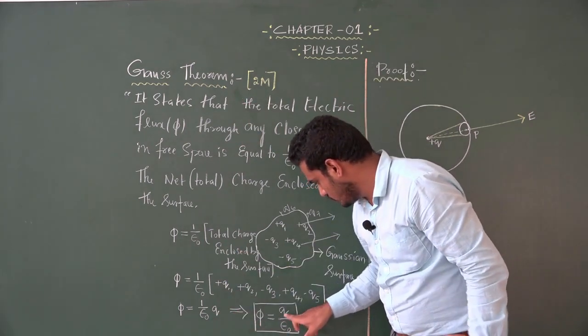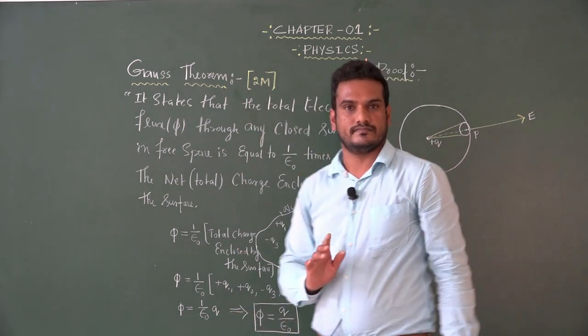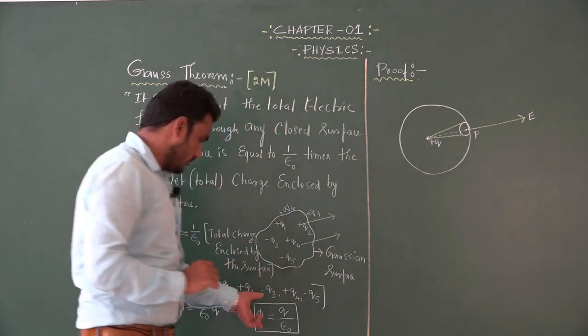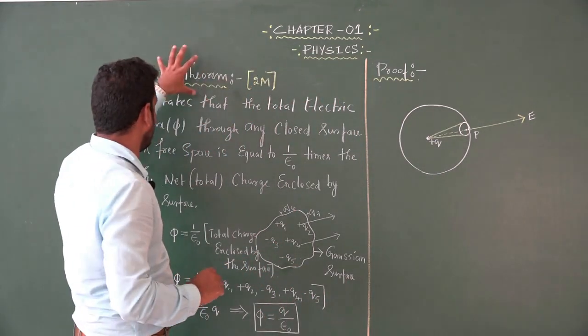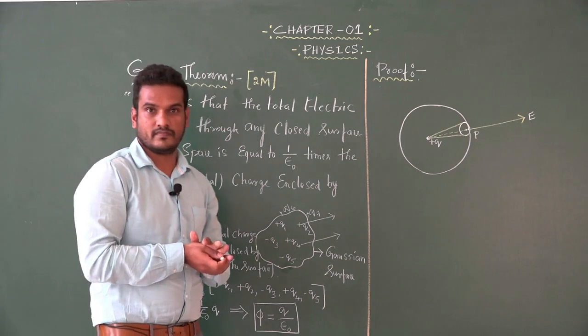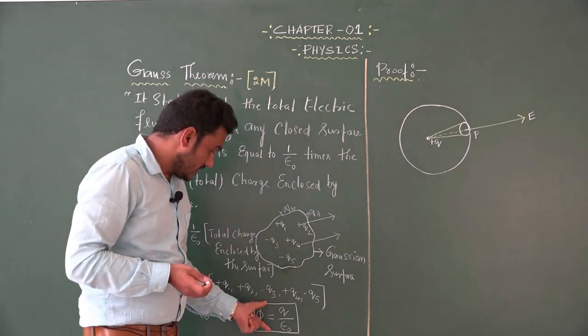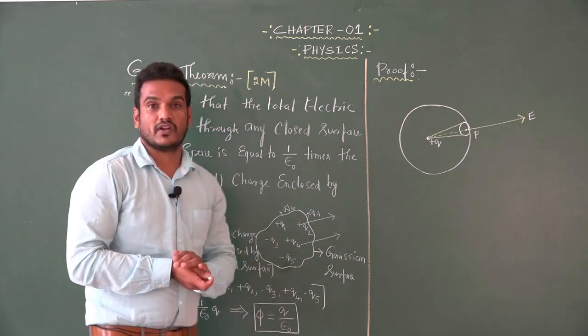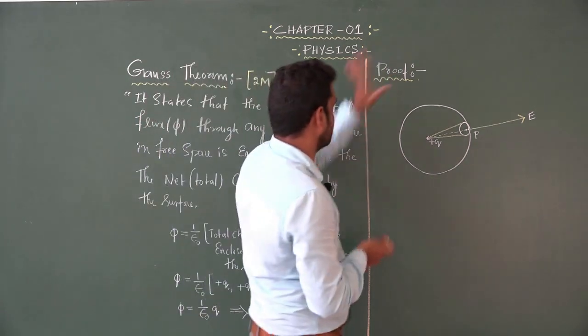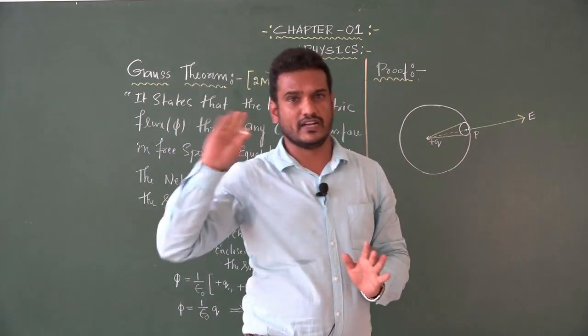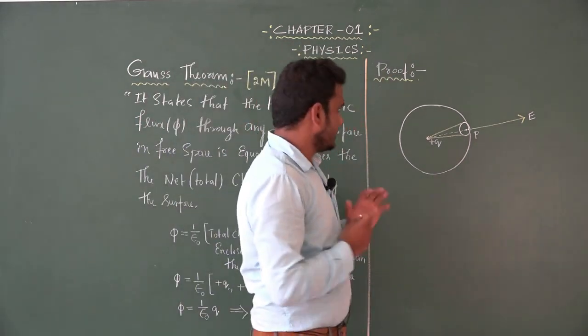Phi is equal to Q by epsilon naught. And we need a proof for this, or verification of Gauss theorem. We have to derive that phi is equal to Q by epsilon naught. Look at the proof. To verify the Gauss theorem, look at this diagram.